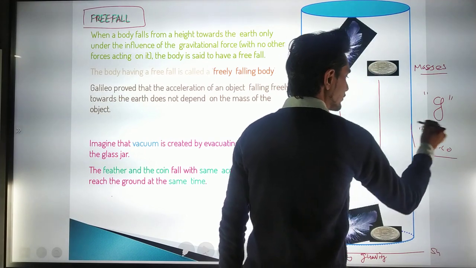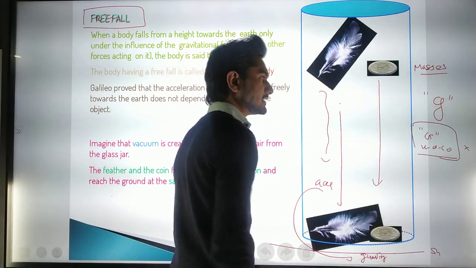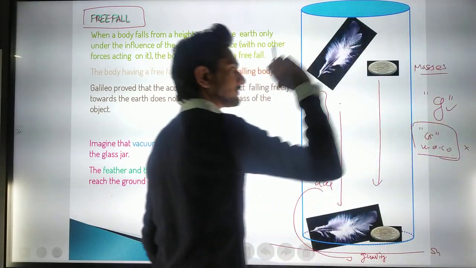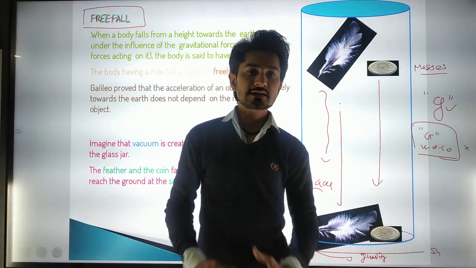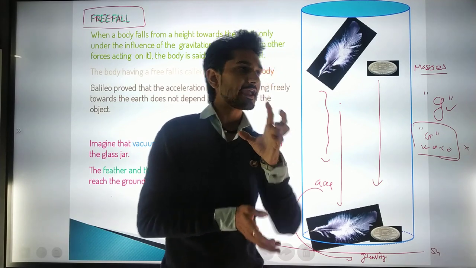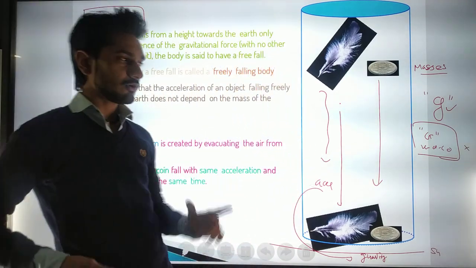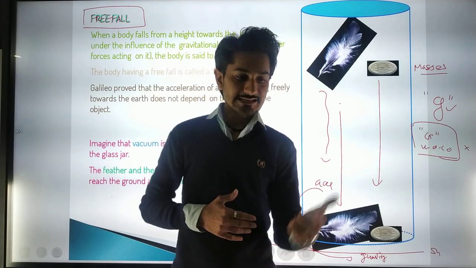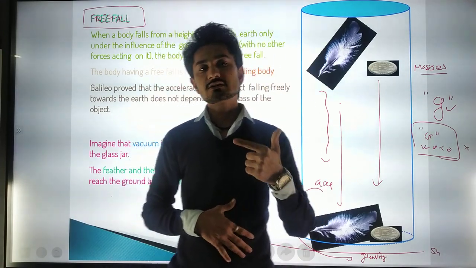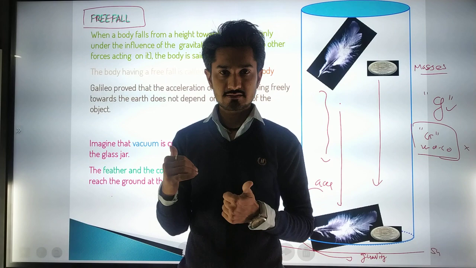So now we are not going to take capital G, we are going to take small g for gravity. In the next lecture we are going to see the replacement in the second law for free fall. I have already told you the whole phenomenon. In the next lecture I am going to explain the equation regarding that.